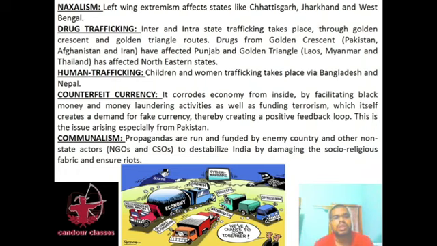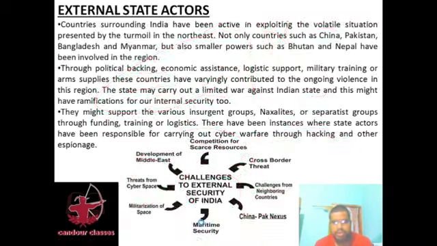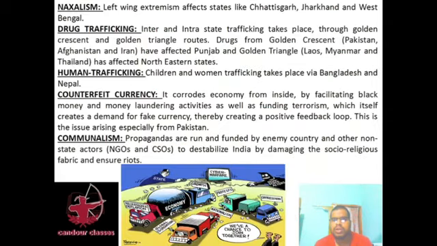Okay, then drug trafficking. Inter and interstate trafficking takes place through the Golden Crescent and Golden Triangle routes. Drugs from the Golden Crescent, that is Pakistan, Afghanistan, and Iran, have affected Punjab. The Golden Triangle, which is Laos, Myanmar, and Thailand, has affected the northeastern states. I have given you this: this is the Golden Crescent, Pakistan, Afghanistan, and Iran, and this is the Golden Triangle, Laos, Myanmar, and Thailand.